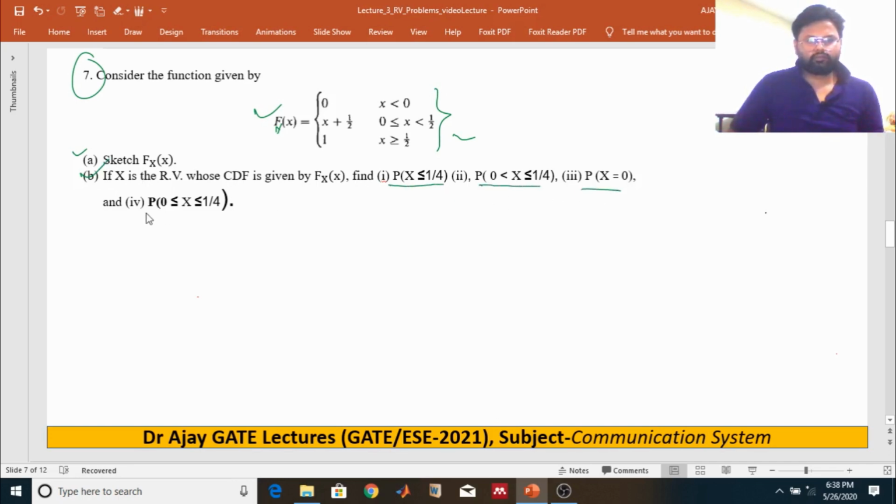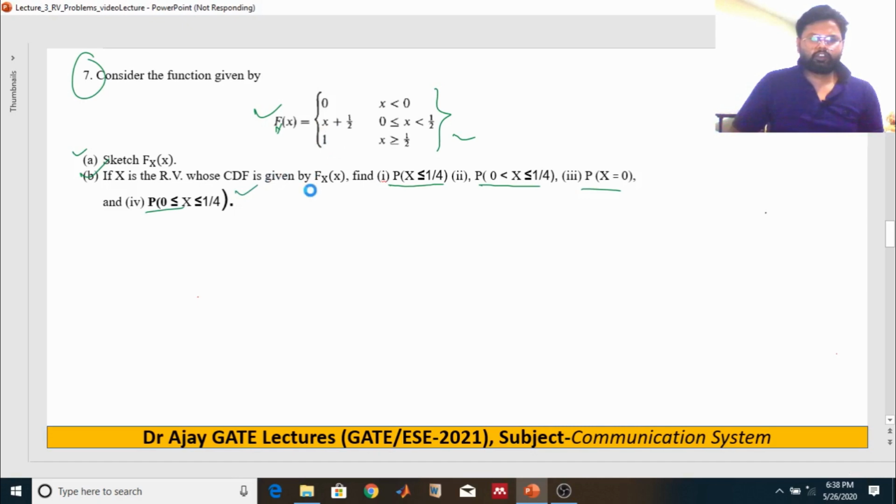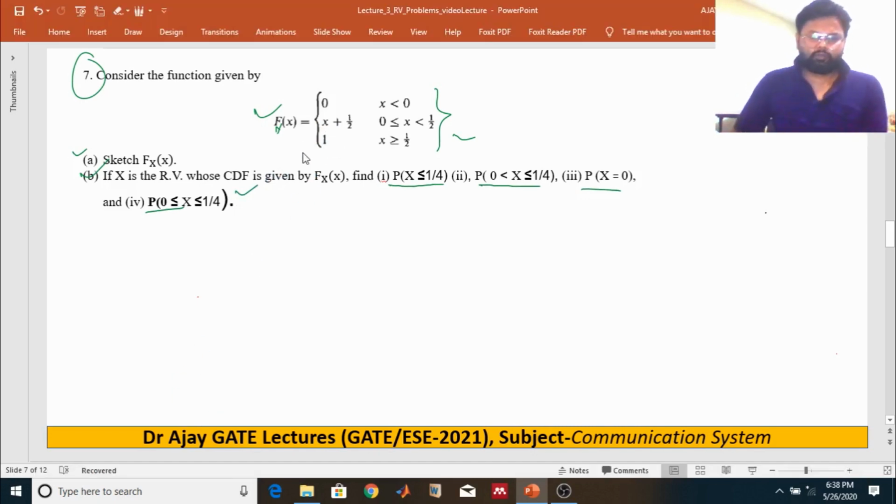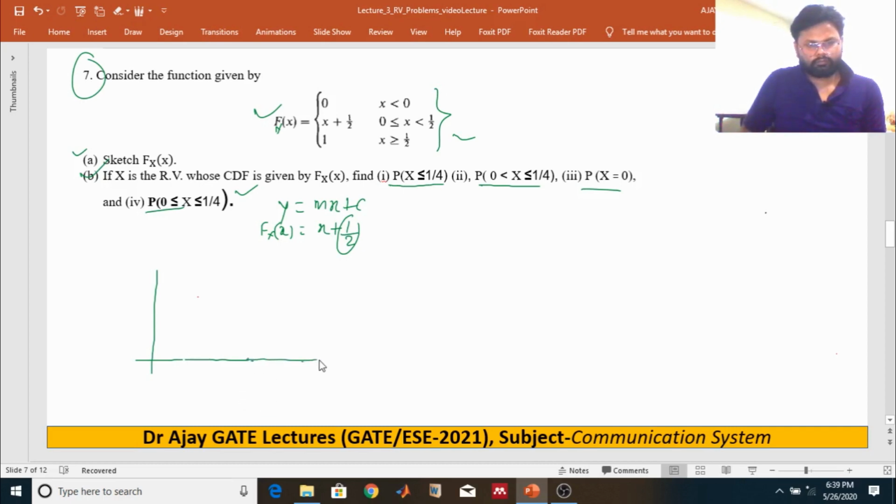We have 4 cases, right? First of all, we have to construct the probability density and cumulative distribution functions, as we know that y is equal to mx plus c. So f of x is x plus half, that means this one is the intersection point. So we can say that x versus what,